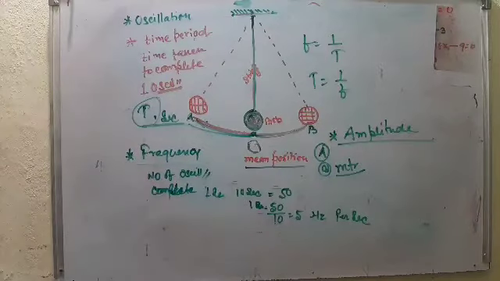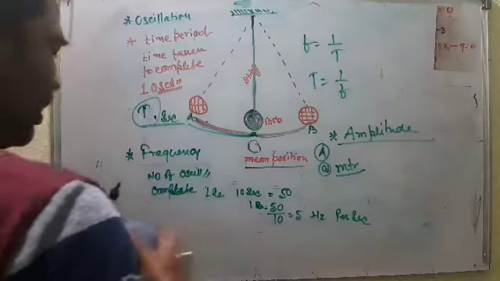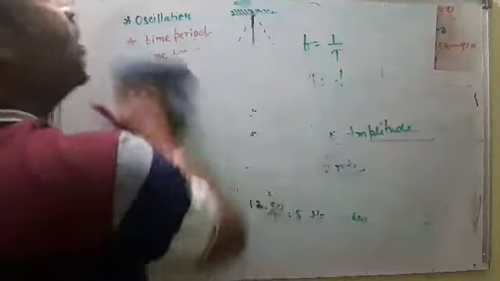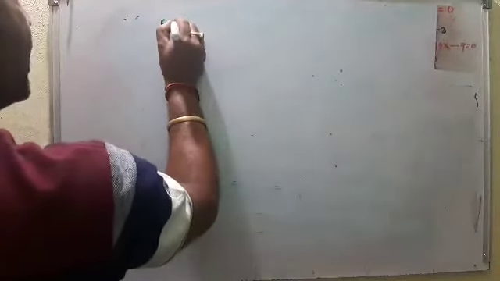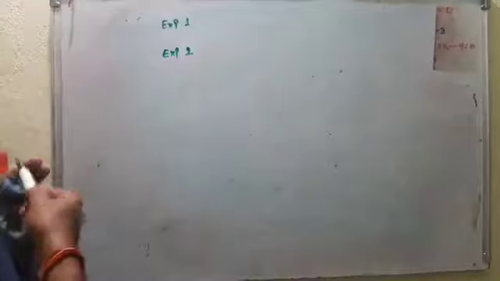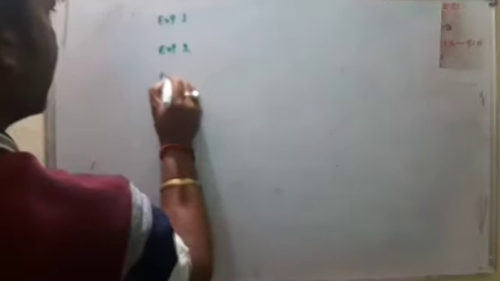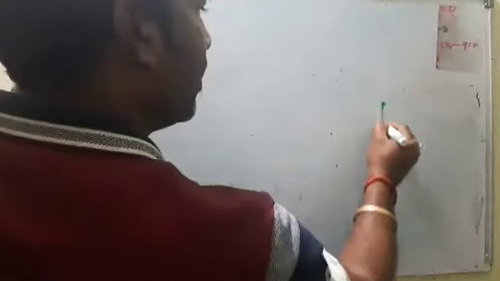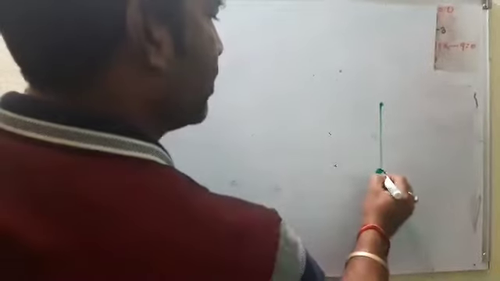Clear? Now one more thing, that is the experiment. After understanding the experiment, we have some conclusion. Then it is easy to understand. So what is the experiment? Suppose I take my number 1 experiment, then number 2 experiment, number 3 experiment. In all experiments, I take a simple pendulum with a rigid body, with some length, on a rigid support.